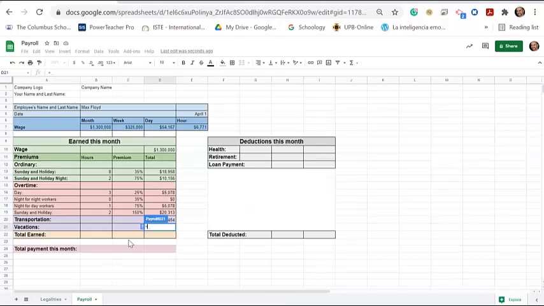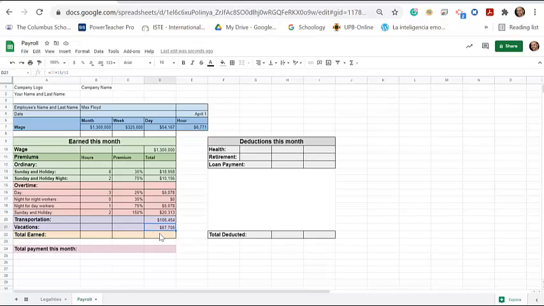So let's go back here. If it is 15 days, we click here in days, times 15. However, this is per year, right? And we're paying him only 1 month. Since it is per year and a year has 12 months, then we divide this by 12. And this is going to give us the vacation pay for this month specifically.